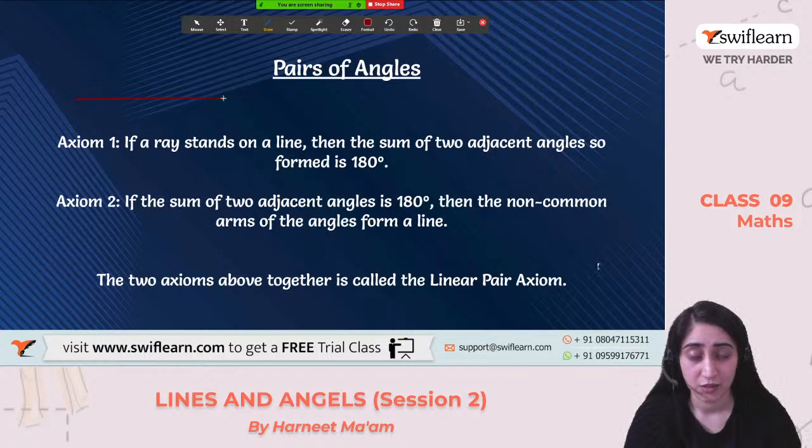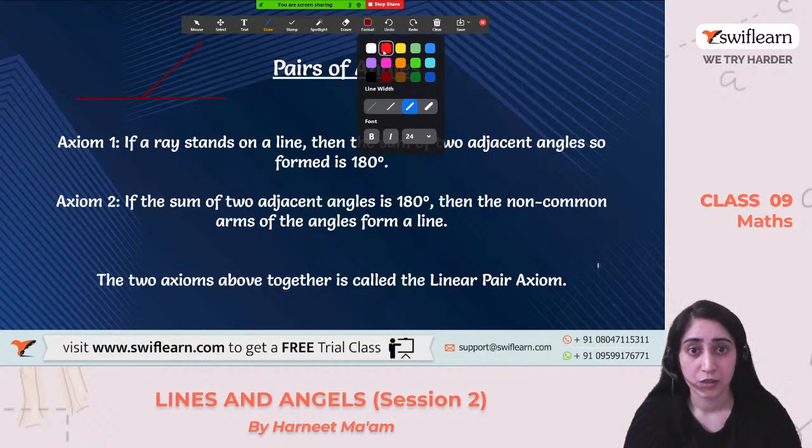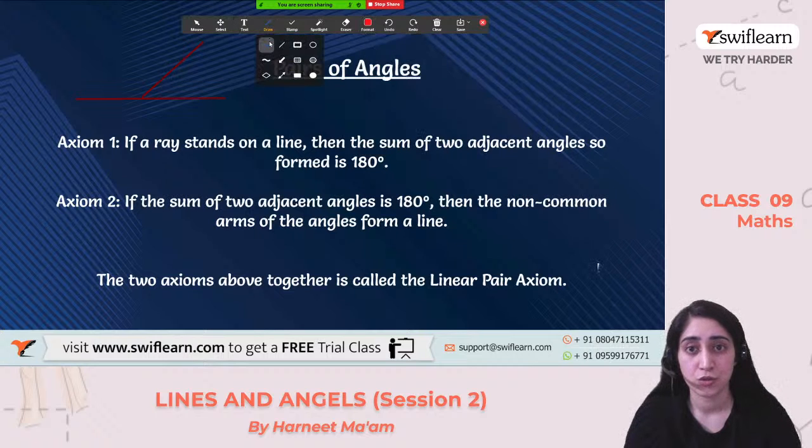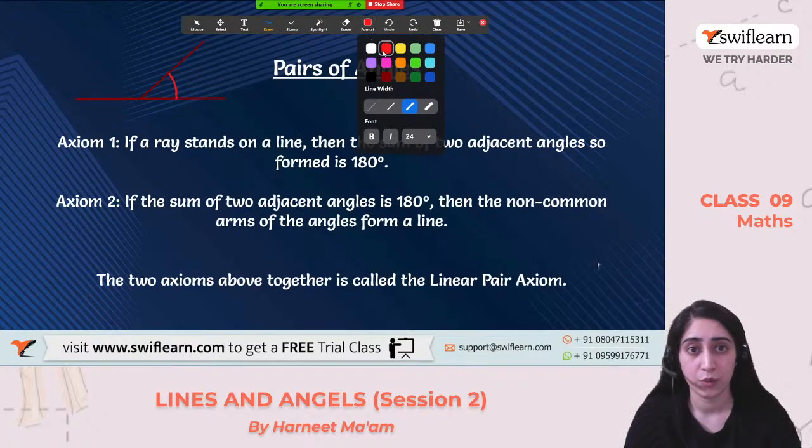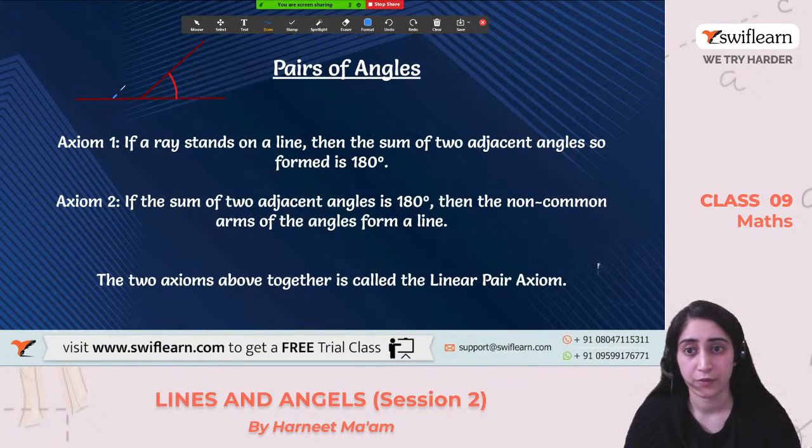I'll explain it again. See, this is a straight line. Suppose this is a ray passing through this line. So we are making 2 angles here, right? One angle is this one, and the other is this.